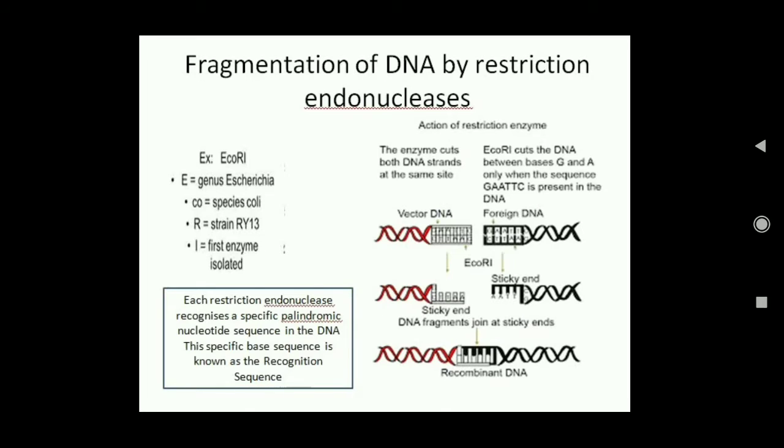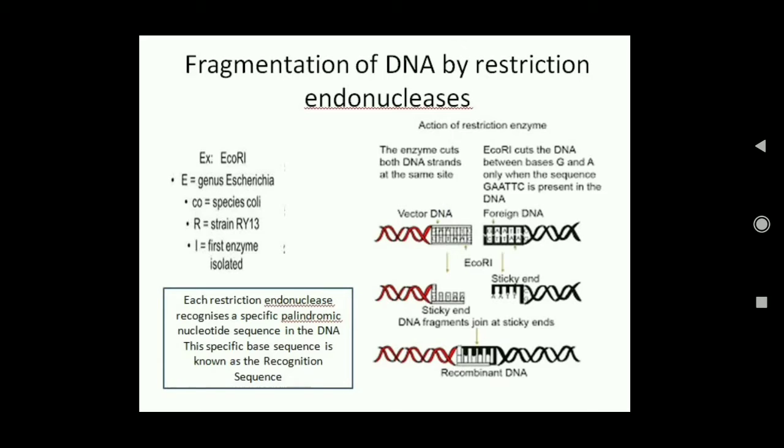Now how do we name the endonucleases? So this is how the endonucleases are named. For example, EcoR1. E represents the genus Escherichia, Co represents the species coli, R represents the strain, that is RY13 is the name of the strain, and 1 represents the first enzyme isolated.